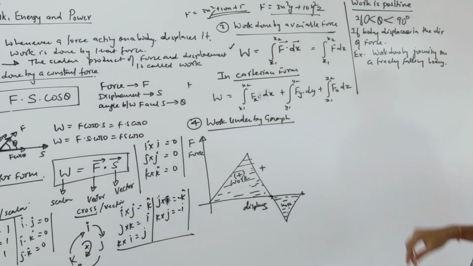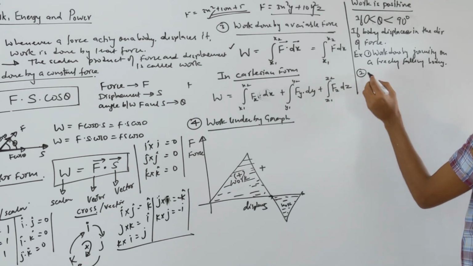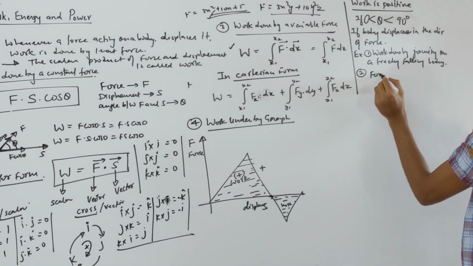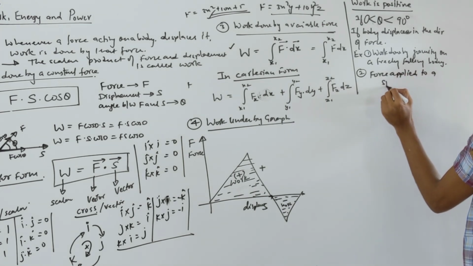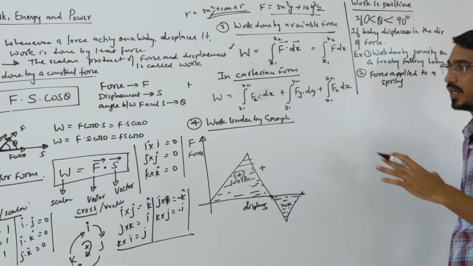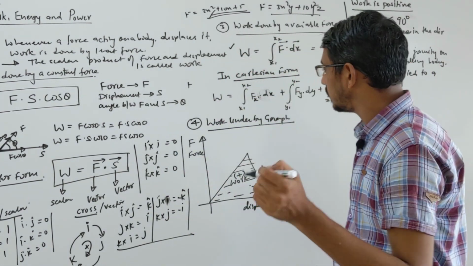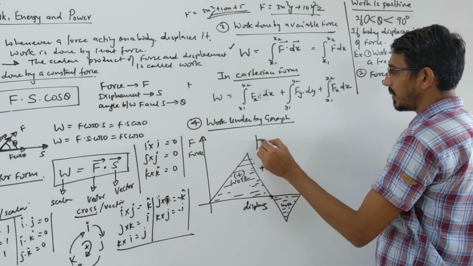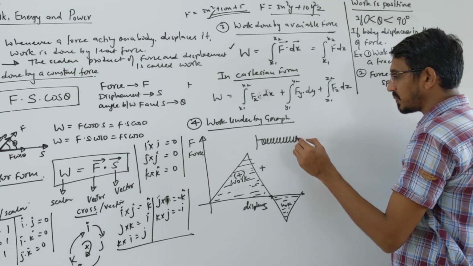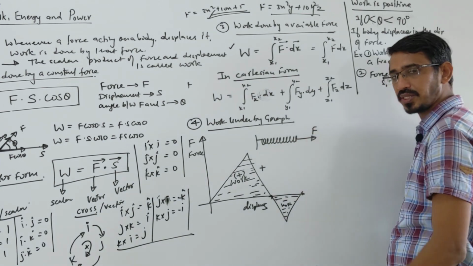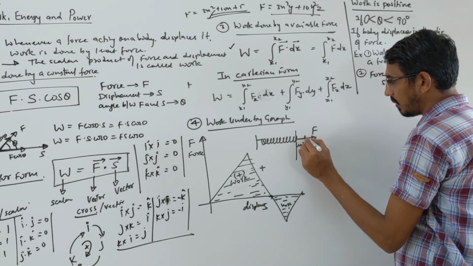Another example you can see is the spring force, the force applied to a spring. You have a spring and you want to stretch it or compress it, so you need to apply a force. What is the work done by that force here? Suppose this is your spring and this is the natural length. Now you want to expand it, so you apply a force in this direction. Initially it was here, then the spring will expand and look like this.